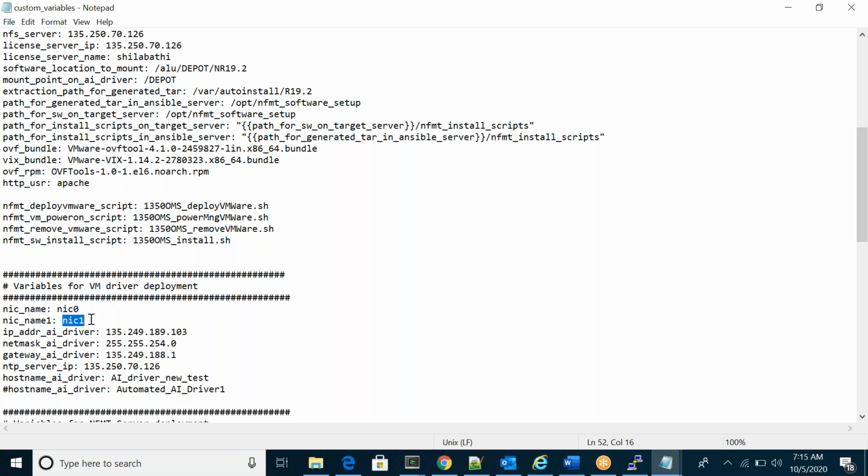So that's why, instead of hard coding, we define a variable name and just pass this variable name into our playbook.